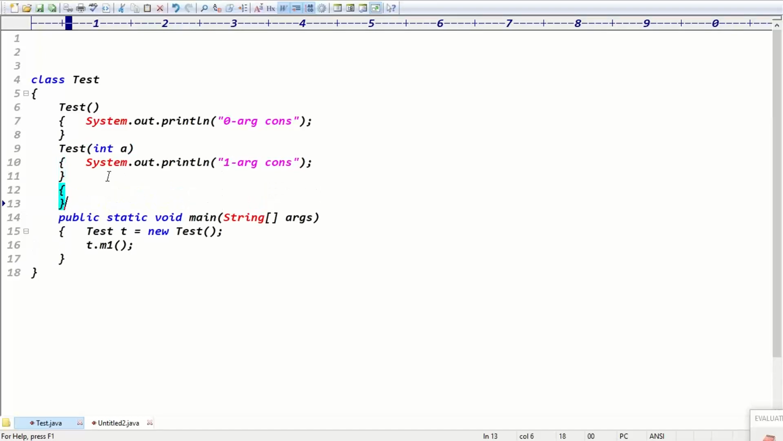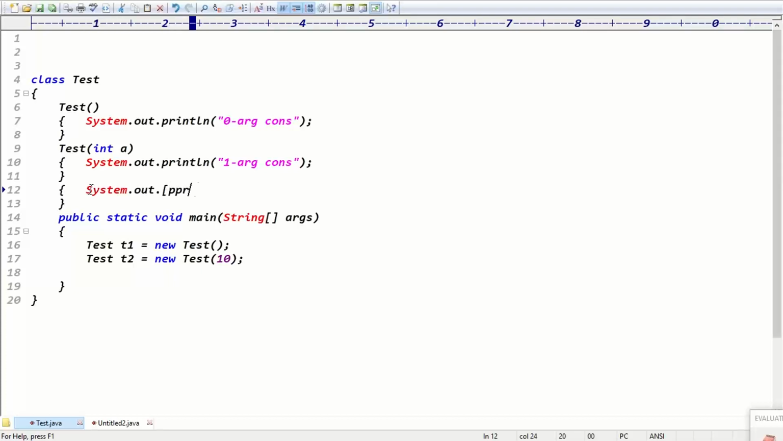Exactly. If I took the instance block, yesterday I clearly said when the instance block is executed. The instance block is executed during object creation, before constructor execution, right? System.out.println of... Tell me guys, which block is this? This is the instance block, right? Exactly. But observe one point here.